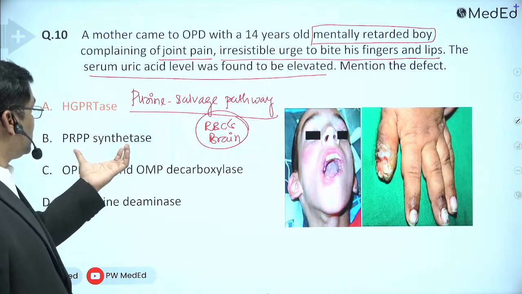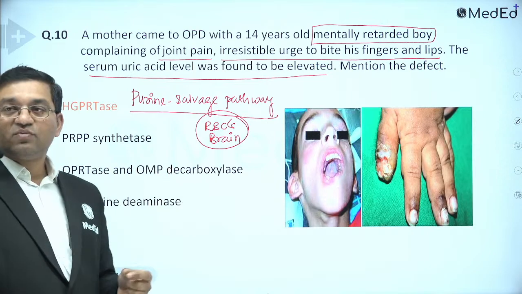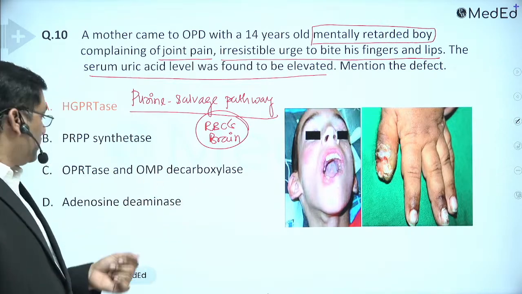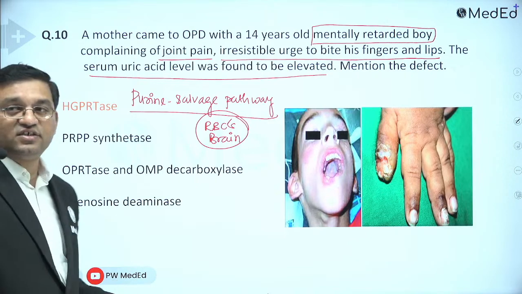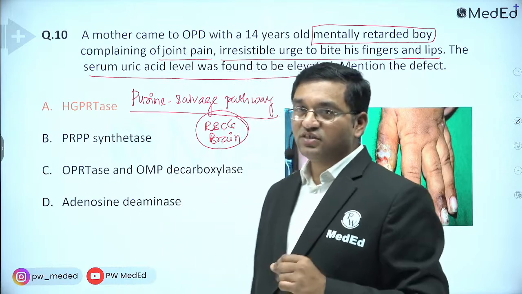PRPP synthetase overactivity is related with gout. OPRTase and OMP decarboxylase are related with orotic aciduria. Adenosine deaminase is related with SCID, severe combined immunodeficiency.